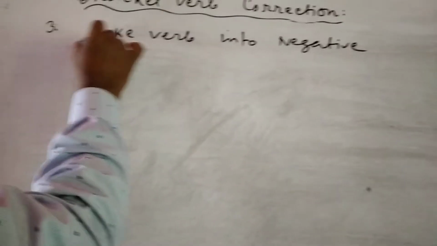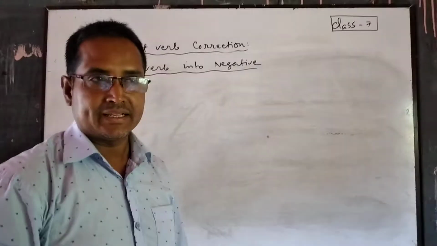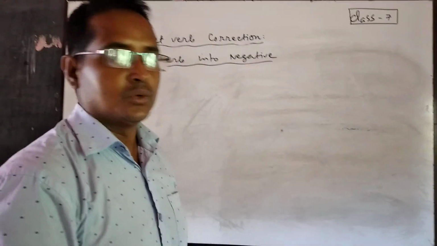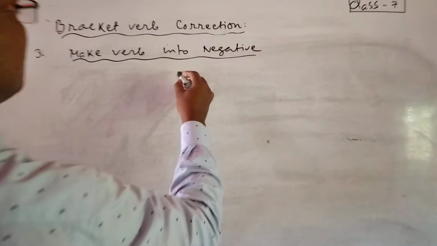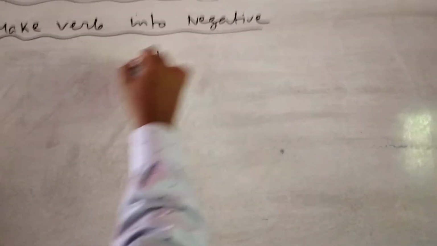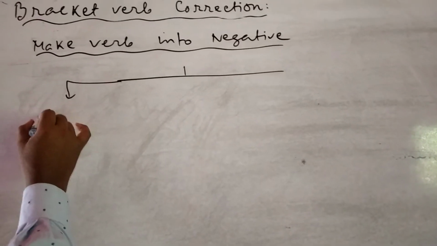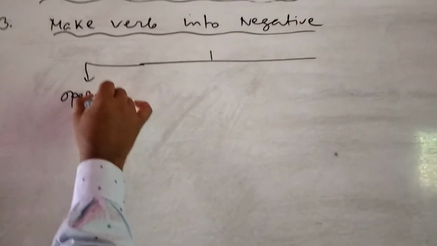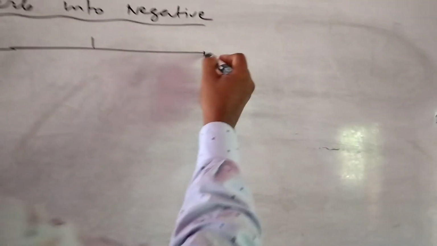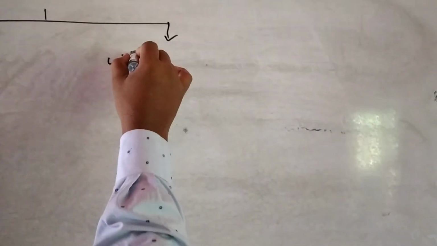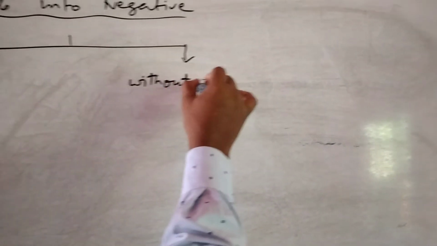If we want to make the verb negative, we must follow two things. One is operator, another is without operator.